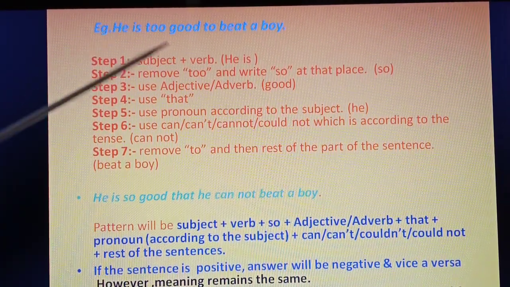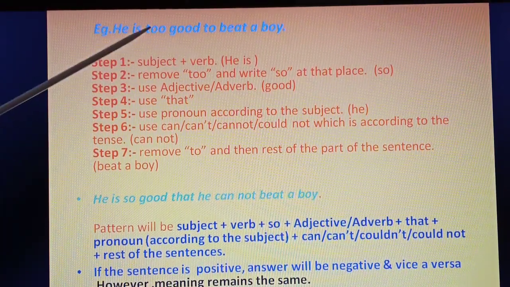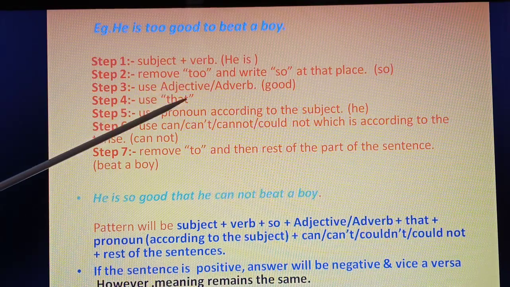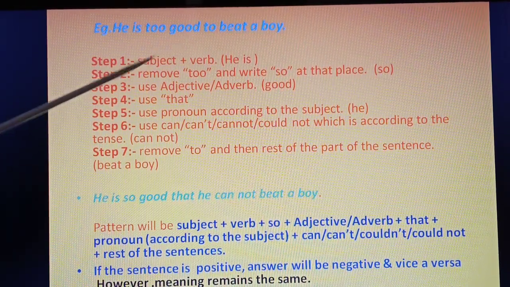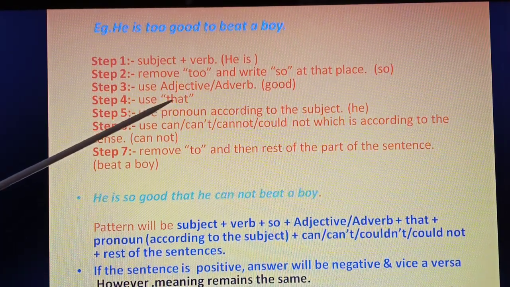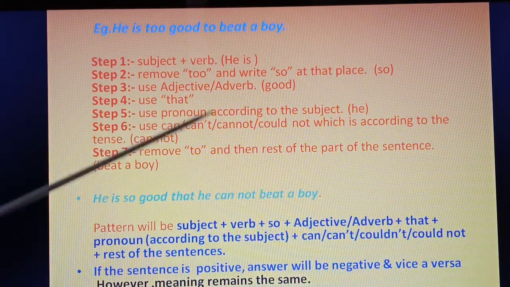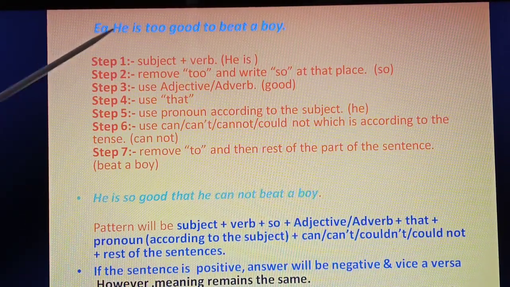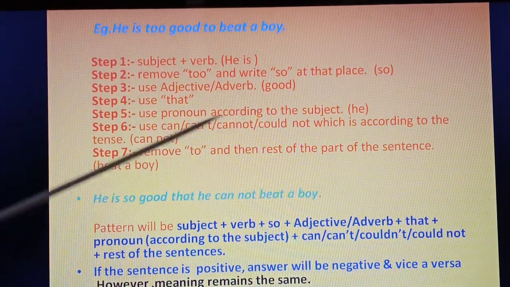So, the subject is 'he', the verb is 'is'. Instead of 'too', we have to add 'so' plus adjective or adverb. This 'good' will remain 'good'. Then instead of this 'to', you have to use 'that'. After 'good' it is 'that'. Then use a pronoun according to the subject. 'He' is a pronoun, so according to the subject, the pronoun is also 'he'.